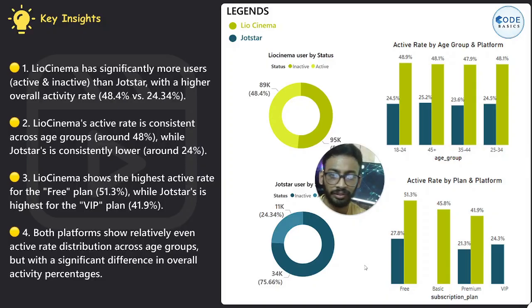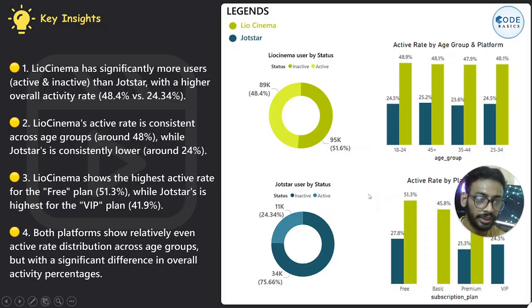the subscription plan. So we can say that LioCinema's active rate is consistent across age groups, and Jotstar is consistently lower, around 24%. LioCinema shows the highest activity rate for free plans, around 51%, while Jotstar is highest for VIP plans, around 41%. Both platforms show relatively even active rate distribution across age groups, but with a significant difference in overall activity percentage.